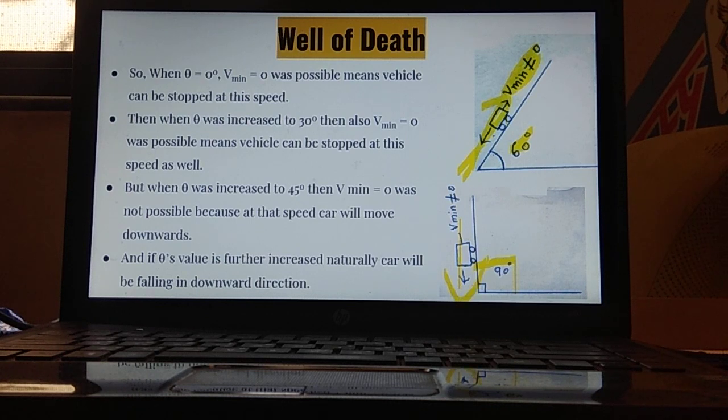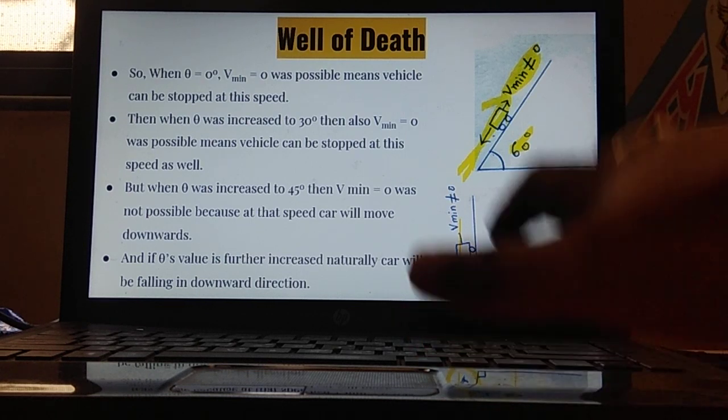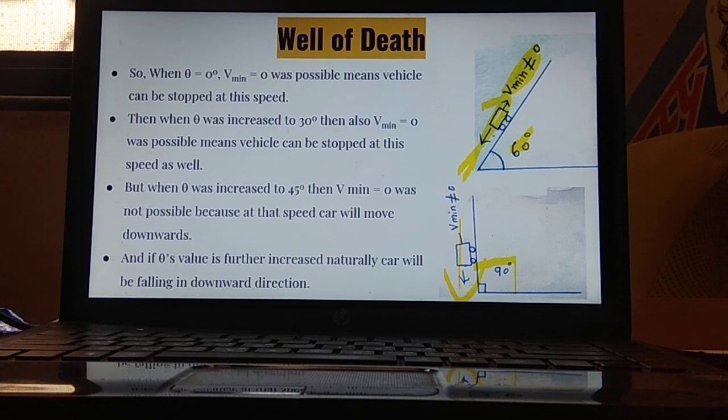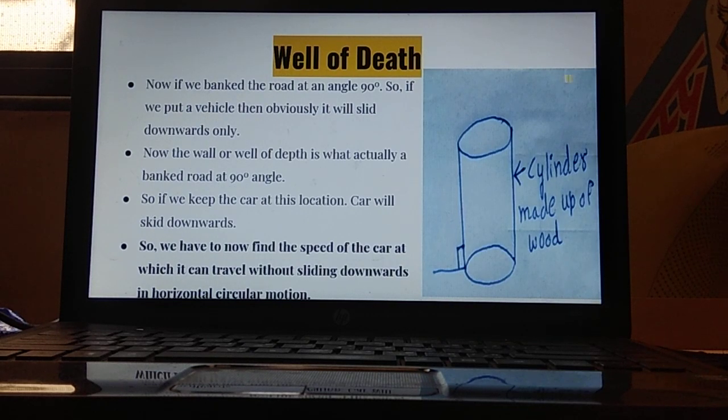Now, what is well of death? Well of death is actually a banked road, banked at an angle of 90 degree. So what is a well of death?